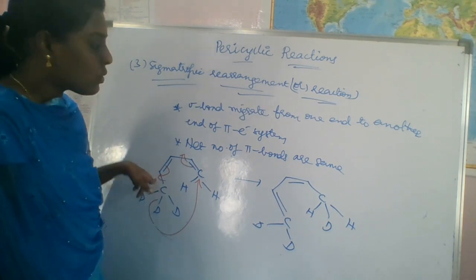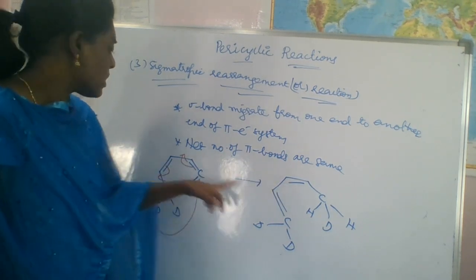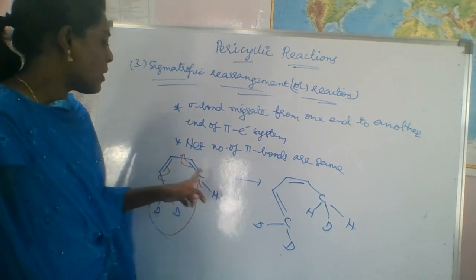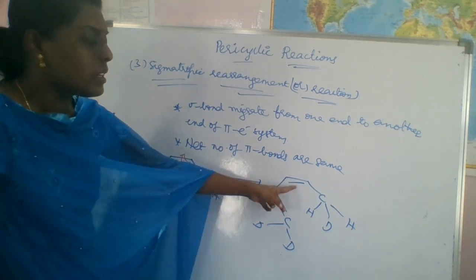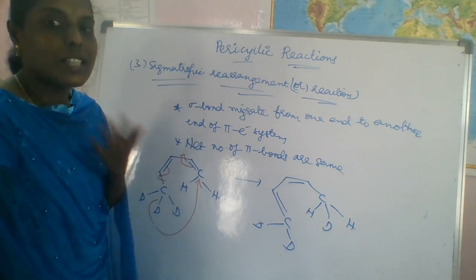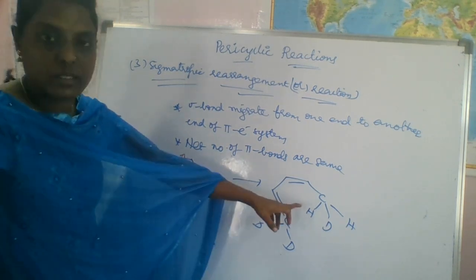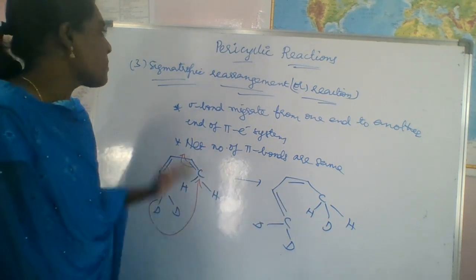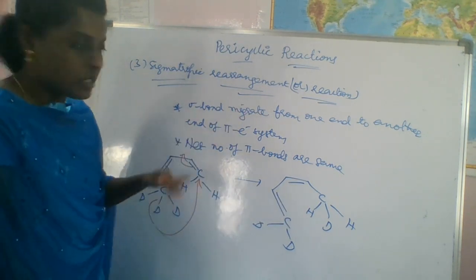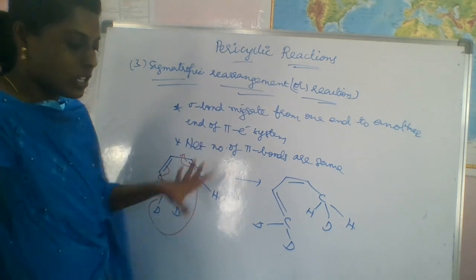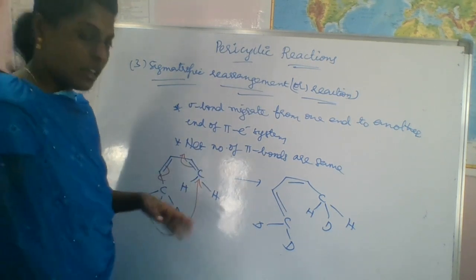So there is no net change in double bonds: two double bonds here and two double bonds here. The only change is that we shifted this to this. So this is the sigmatropic rearrangement. It is just a rearrangement.